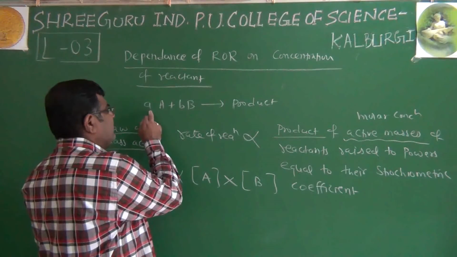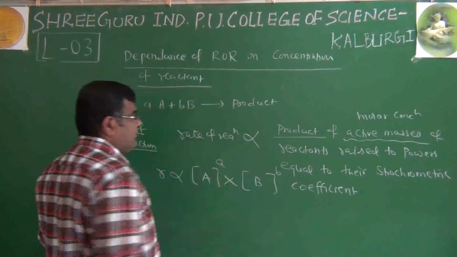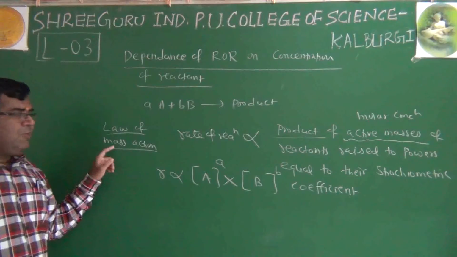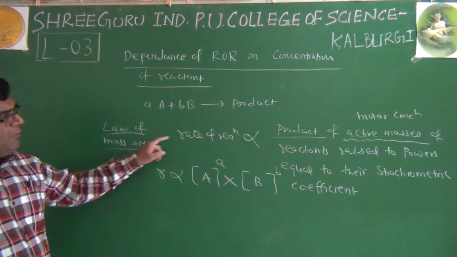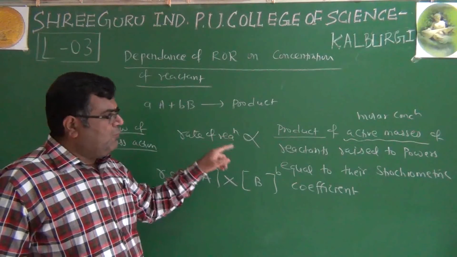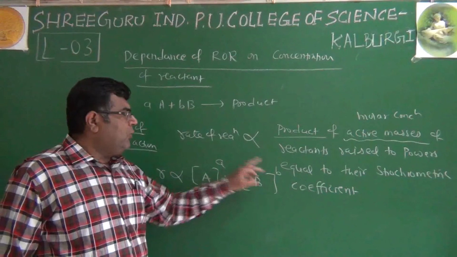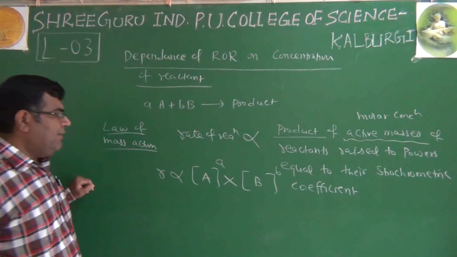A has a small stoichiometric coefficient a, and B has b. So according to the law of mass action, rate of reaction is directly proportional to the product of molar concentrations or active masses of the reactants raised to powers equal to their stoichiometric coefficients.